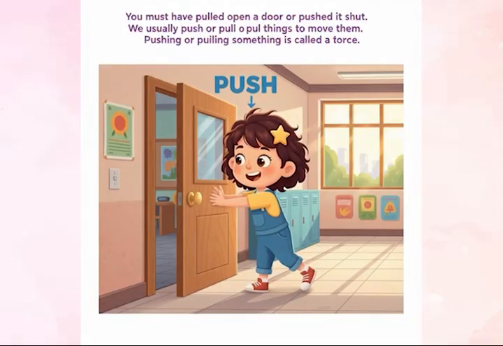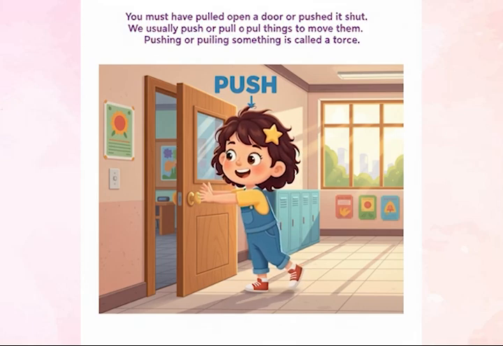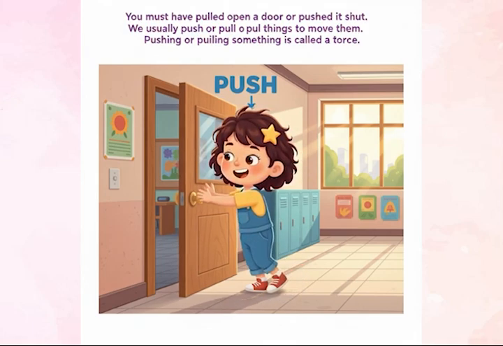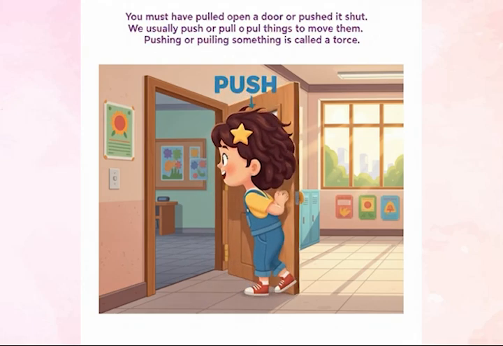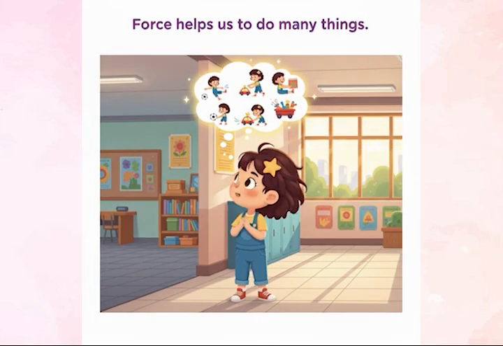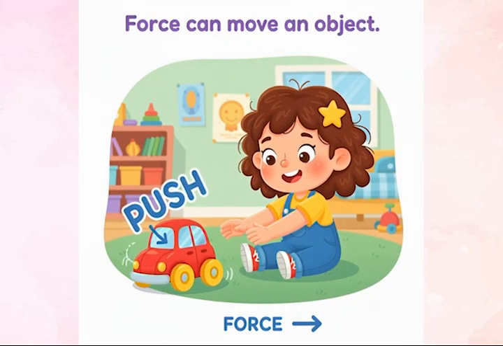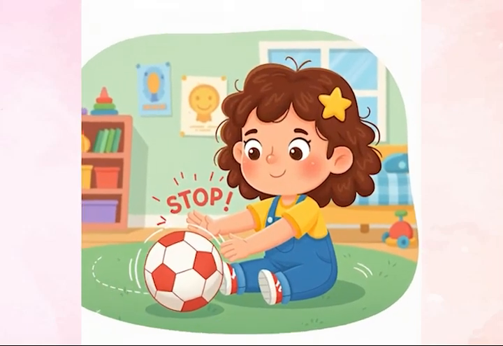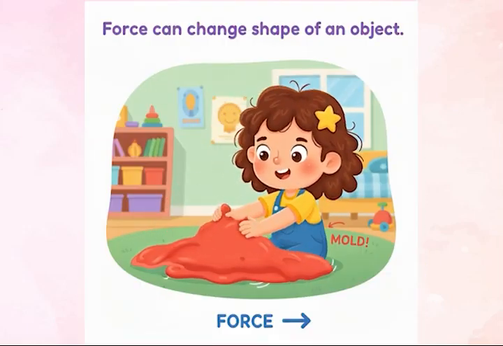Force. You must have pulled open a door or pushed it shut. We usually push or pull things to move them. Pushing or pulling something is called a force. Force helps us to do many things. Force can move an object. Force can stop a moving object. Force can change the shape of an object.